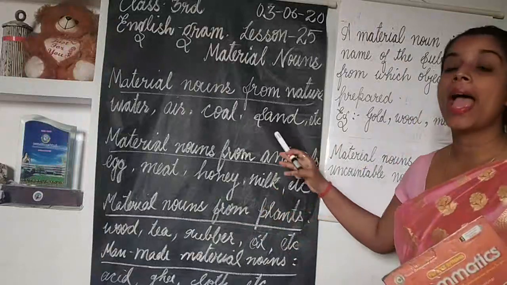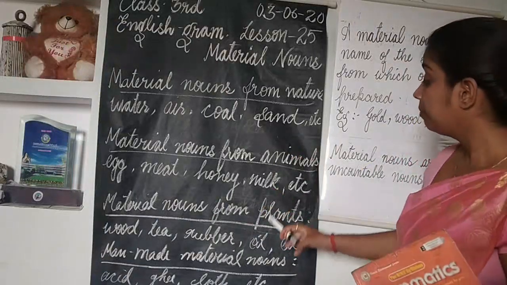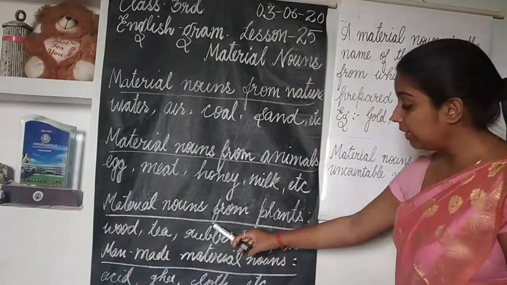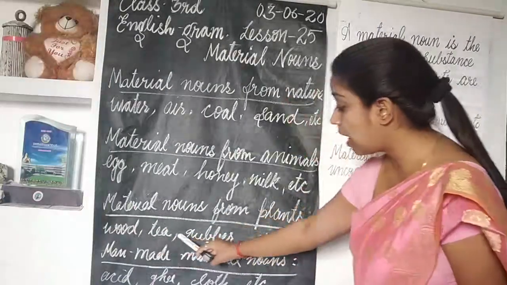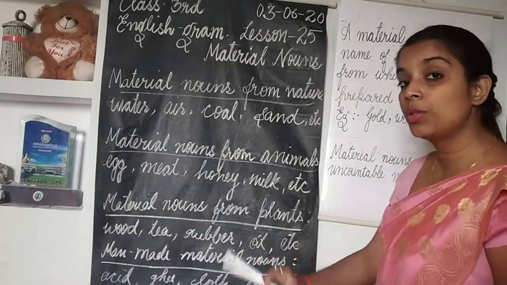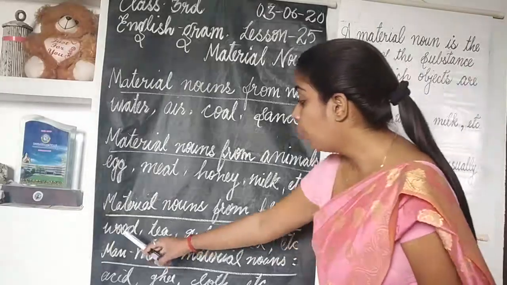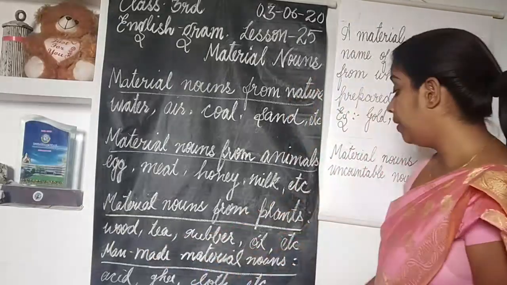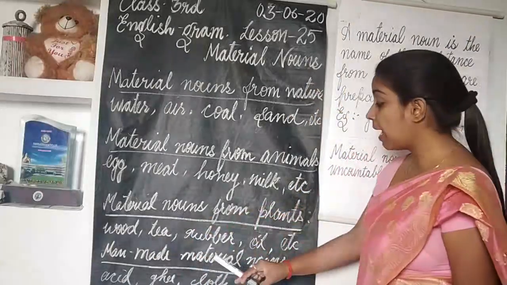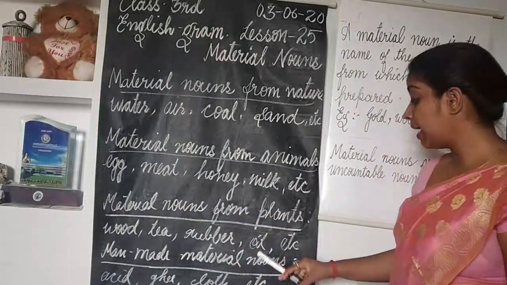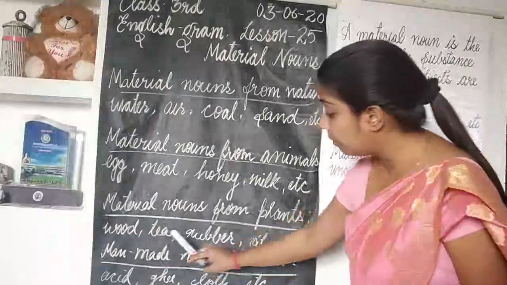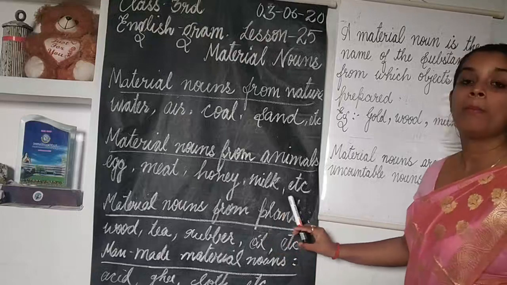We get material nouns from plants, for example wood, tea, rubber, oil, etc. We get wood from trees, tea from the tea plant, rubber from the rubber plant, and oil also from mustard, which is also a plant.